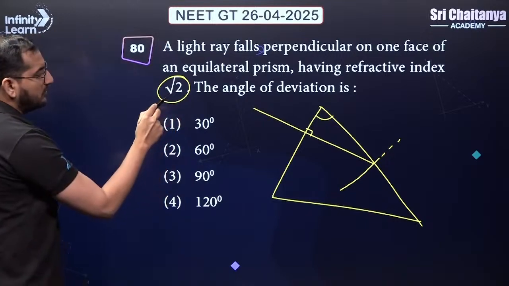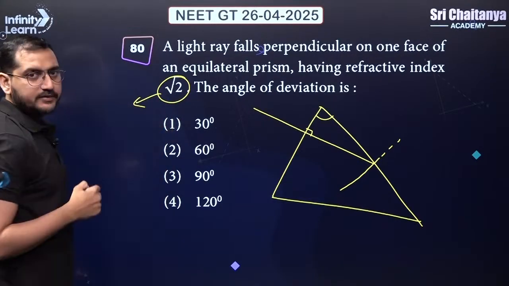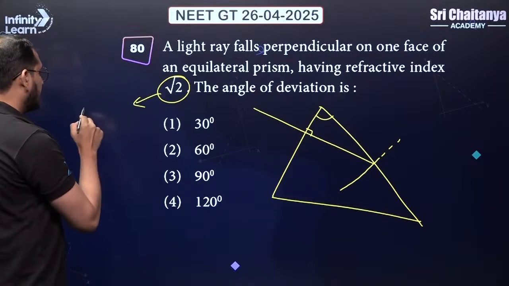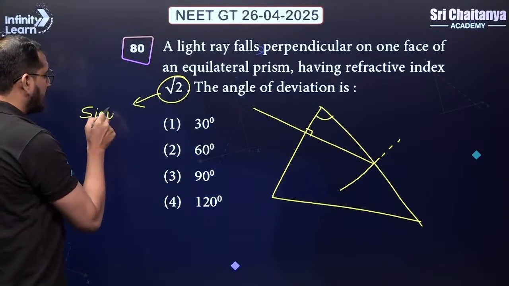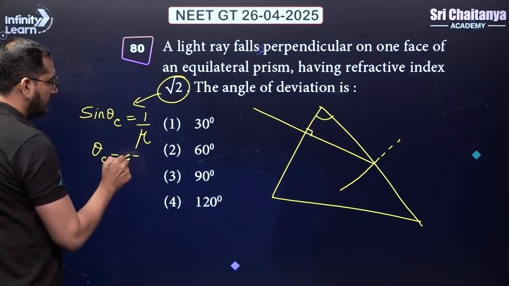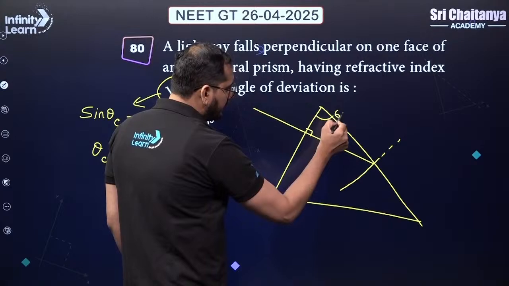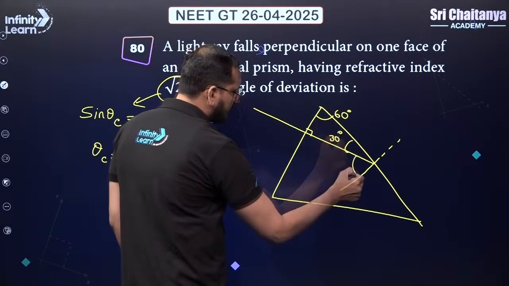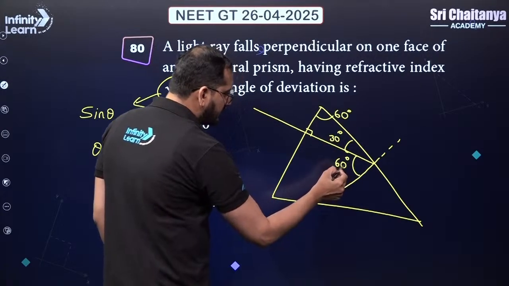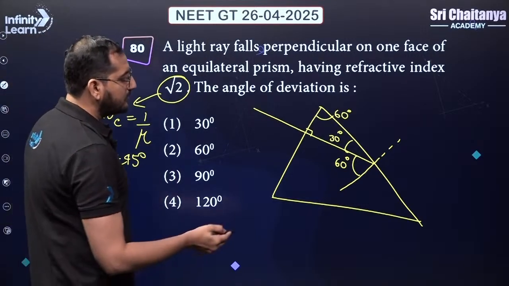What we have to do is calculate, using √2, the critical angle of this material. The critical angle is given by sine theta c equals 1 by mu. Put mu as √2, and theta c will be equal to 45 degrees. Okay. How much is this angle? This angle is 60, this will be 30, this will be 60. If this is 60, it means it is more than the critical angle, hence TIR is going to happen.